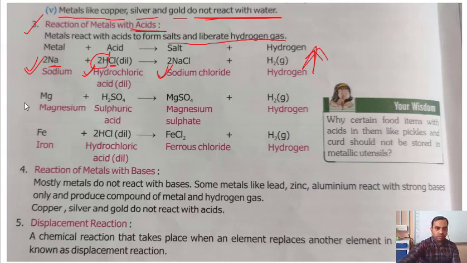Okay. Next example is magnesium. Magnesium reacts with sulfuric acid. This is Mg, sulfuric acid, this SO4. This Mg will combine with SO4 to form MgSO4, and H2, this hydrogen gas, will come out. Then Fe, iron. Iron reacts with hydrochloric acid, and ferrous chloride, FeCl2, is the product, and here hydrogen gas will come out.